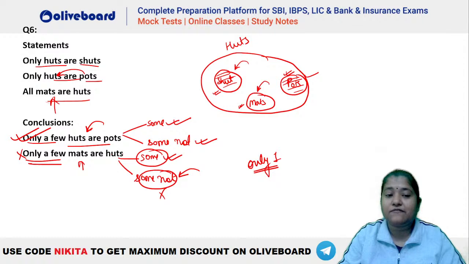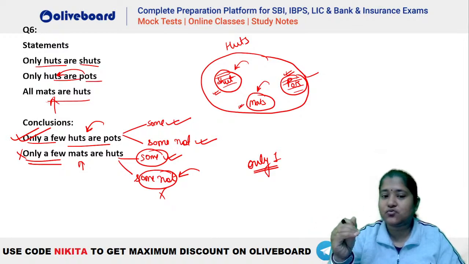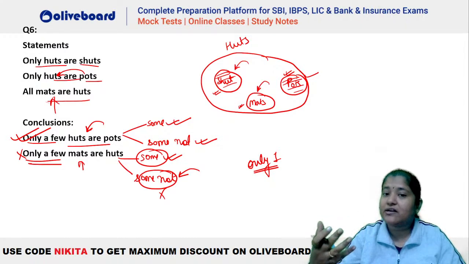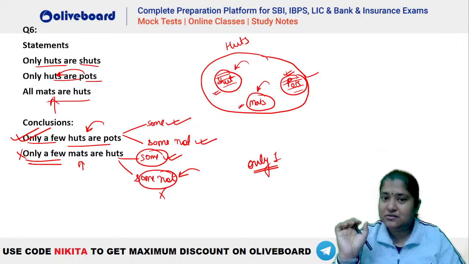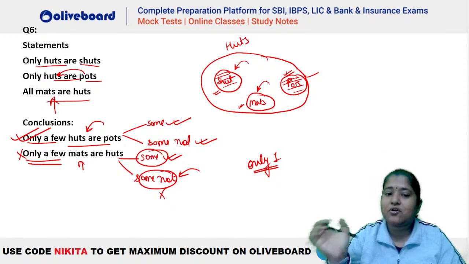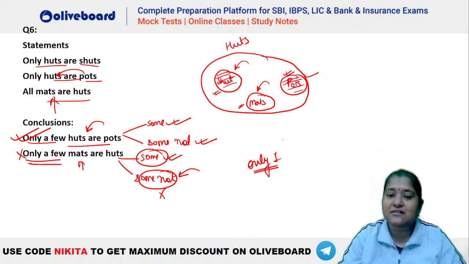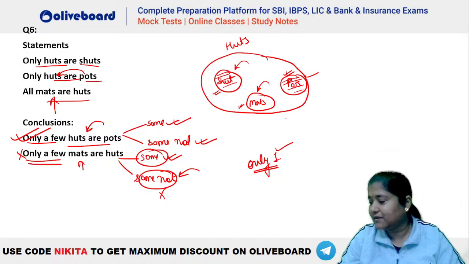Similarly, the second one, only a few mats are hut. That means some mats are hut and some mats are not hut, isn't it? यही मतलब होगा, है ना? अब यहाँ पर some huts are mats, that is true. You can see some huts are mats is true. But some mats are not hut, that is going to be false here. Why? Because we have all mats are hut. तो अगर all है तो some not कैसे होगा? So you are getting some as true but some not as false. So only a few will not be happening in the second conclusion, because there only some is true. Some not follow नहीं हो रहा है, isn't it? That is why the answer to this question will be only one. Okay.